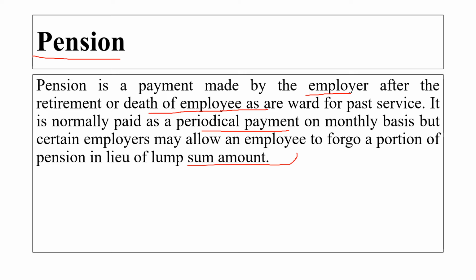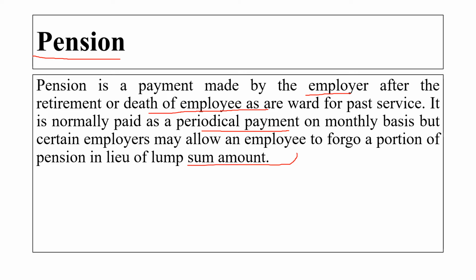So here the pension is the amount which the employee will get after his retirement. For example, supposing you are a government employee who is providing service in a government department. After a certain age, it is 60 or 58, you get retired, right?